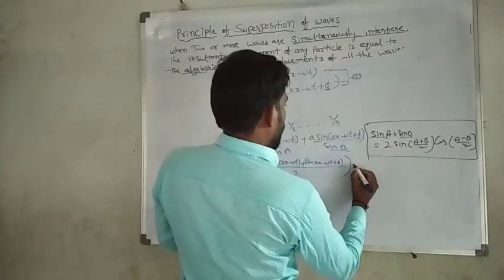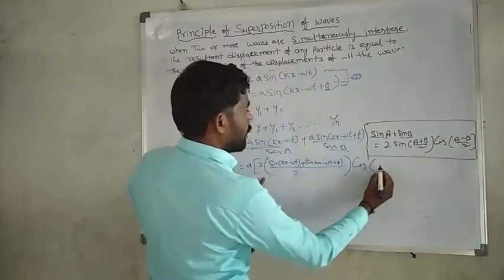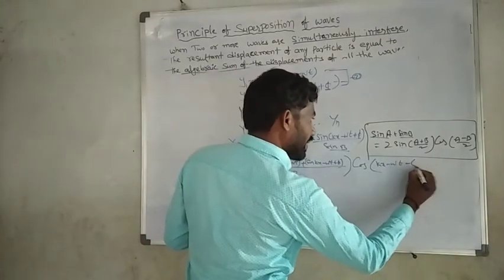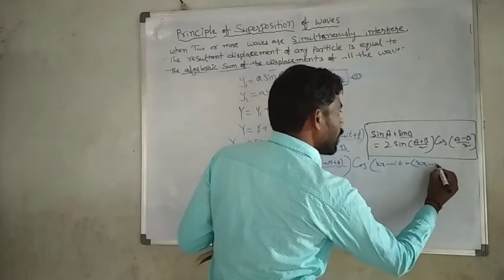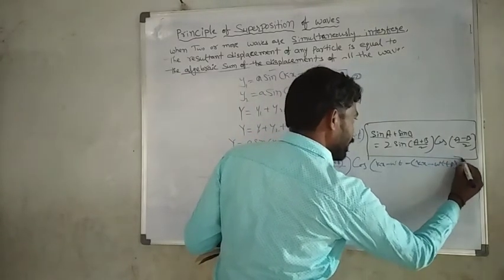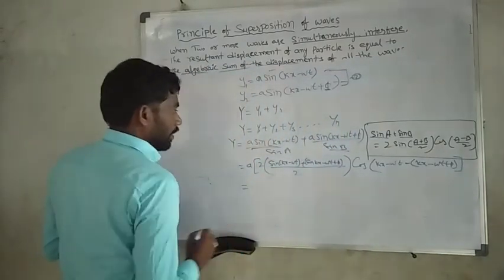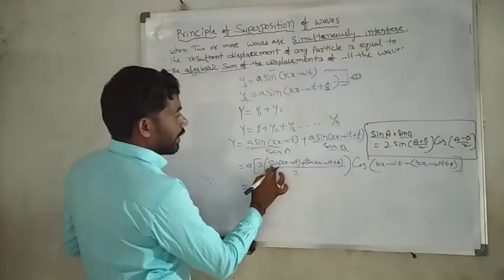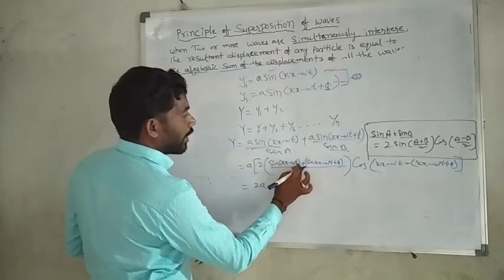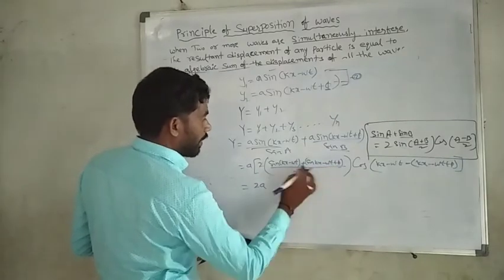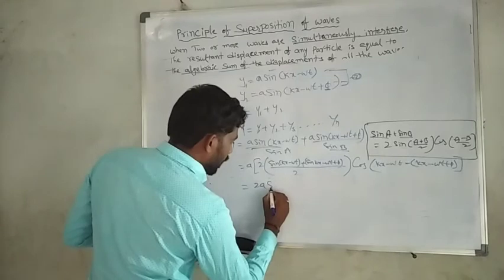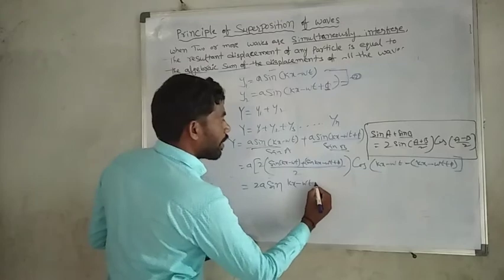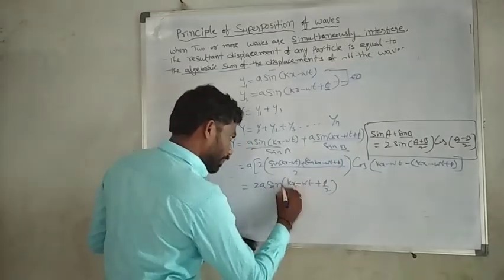Next, cos(kx − ωt) − cos(kx − ωt + φ). Then you get alternately 2 sin of (kx − ωt) plus (kx − ωt + φ), which means we will write it like sin(kx − ωt + φ/2).